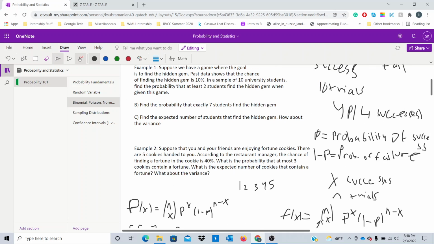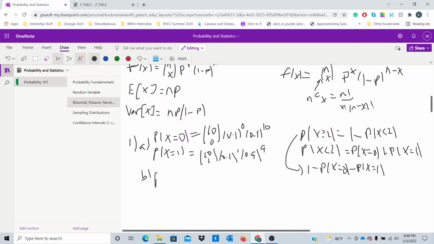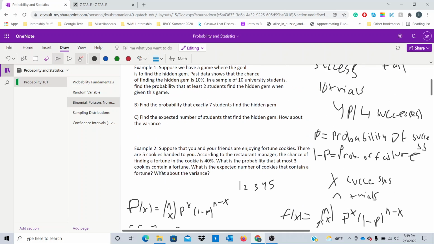Alright, next question. Find the probability that exactly 7 students find the hidden gem. So in this case, we want to find the probability of 7 successes. Well, we'll just use our formula, right? We have 10 students. We want 7 of them. We want 7 successes, so 10 choose 7 ways of that happening. The probability of success is 0.1, and we have 7 successes. And the probability of failure is 0.9 with 3 failures. So this is the probability that 7 students find the hidden gem.